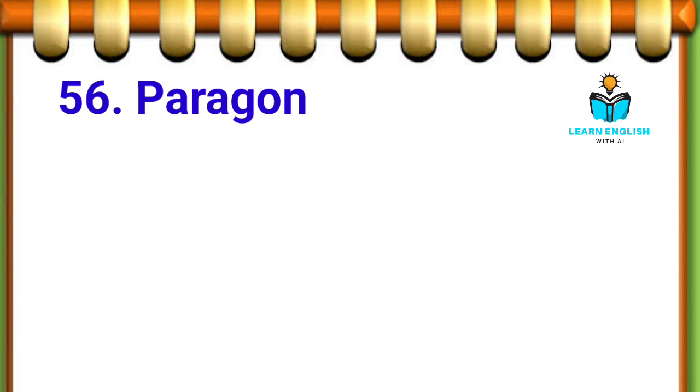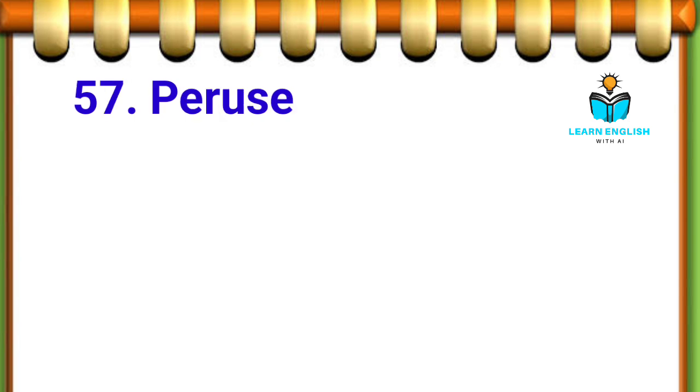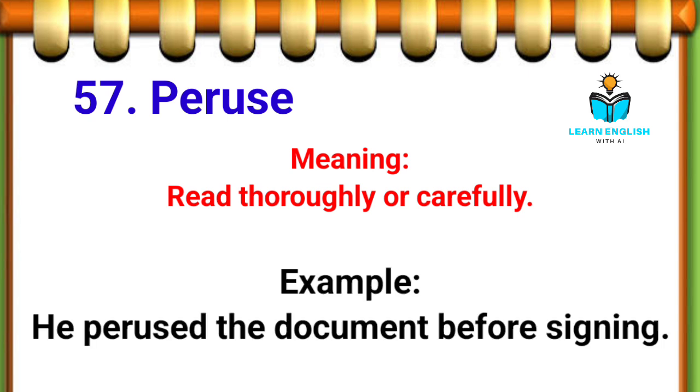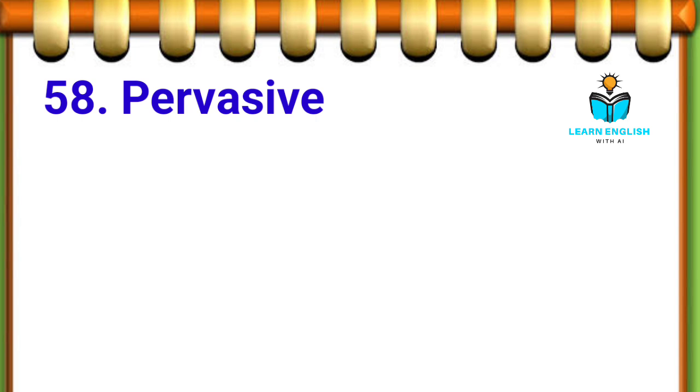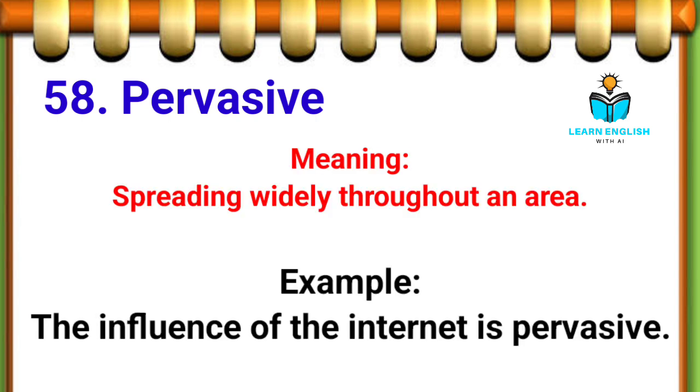56th. Paragon, a model of excellence. Example, she was a paragon of virtue. 57th. Peruse, read thoroughly or carefully. Example, he perused the document before signing. 58th. Pervasive, spreading widely throughout an area. Example, the influence of the internet is pervasive.